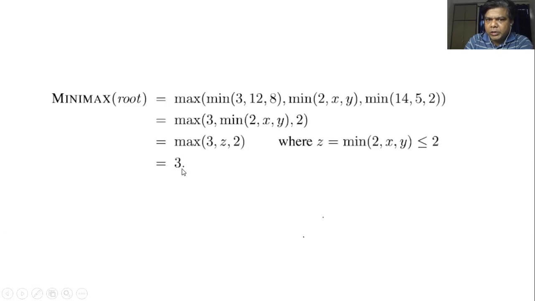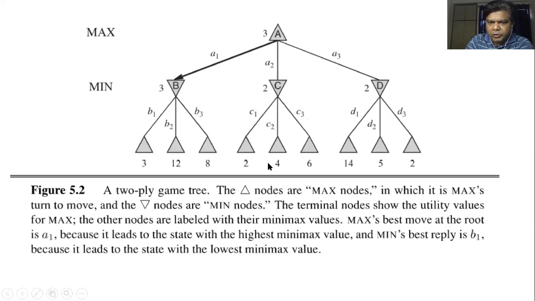That we know. So if that is the situation, that means we do not need to even generate these nodes. So if I go back, we do not need to generate these nodes. As soon as we came to know at this level that the value of this node is going to be less than or equal to 2, that means this value will always be greater than or equal to 3. Okay, so we need not generate these two. We can skip generating and evaluating these nodes.